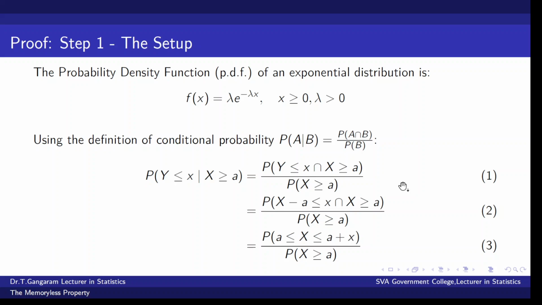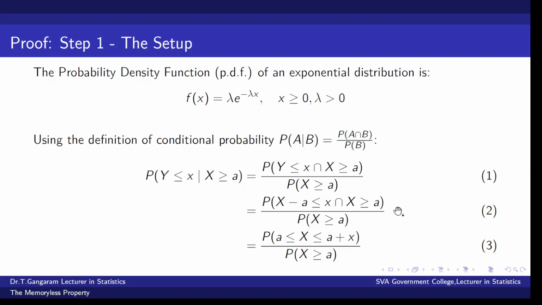Here, to understand this second step and third step, the condition x minus a less than or equal to x, if we add a to both sides, this is equivalent to x less than or equal to a plus x. If x greater than or equal to a, this means x must be at least a.